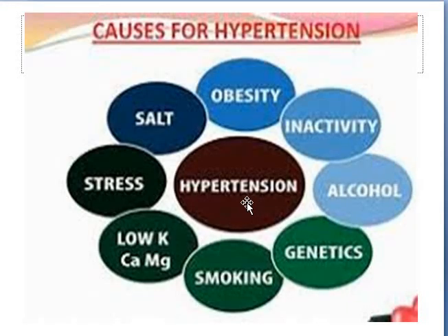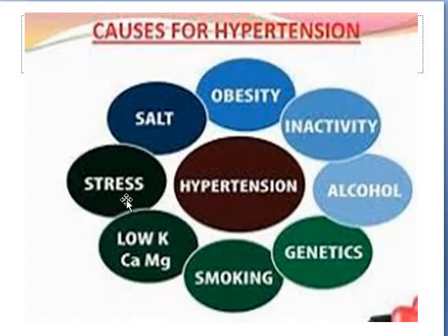What are the common causes of hypertension? When we know these causes, it is easy to control or manage hypertension. First, high salt food intake, obesity, lack of physical activity, alcohol consumption, or smoking, in some cases genetics, and the most important one is stress.